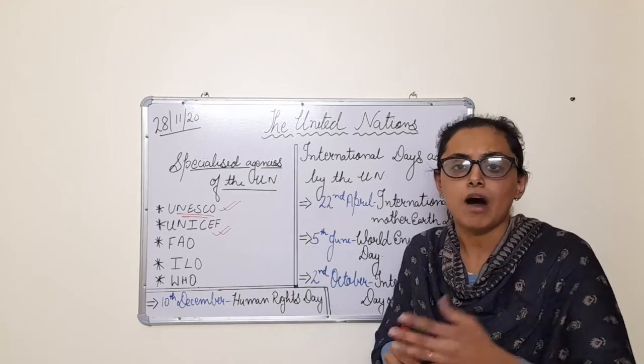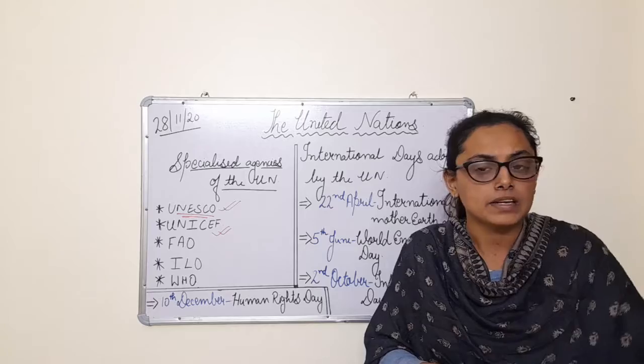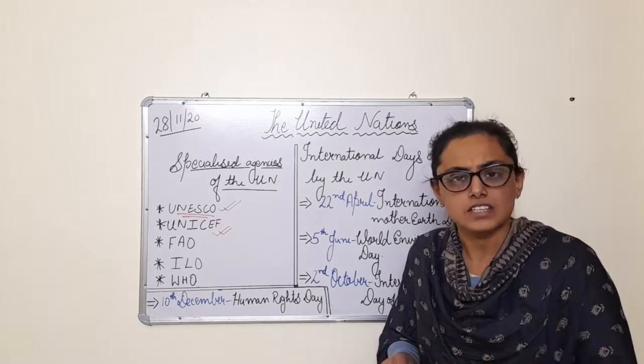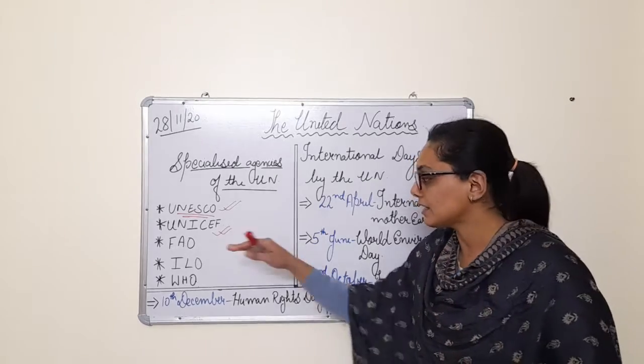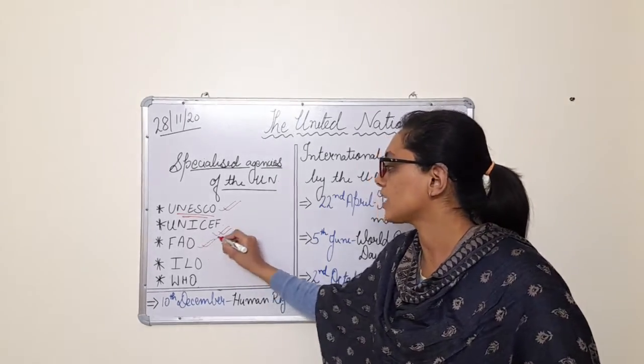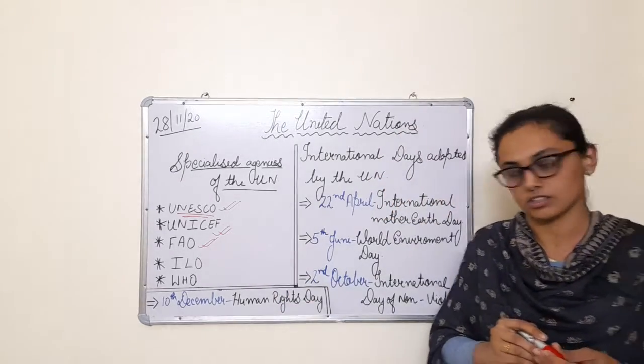Clear? Means the farmers, and the companies and industries which prepare seeds, fertilizers, all of this comes under this organization. So this is the duty of the Food and Agriculture Organization.